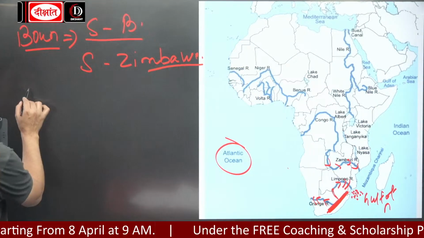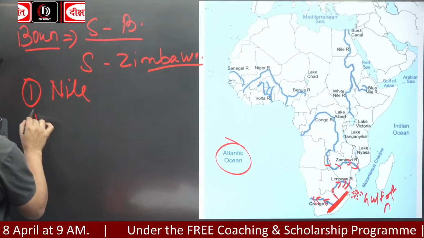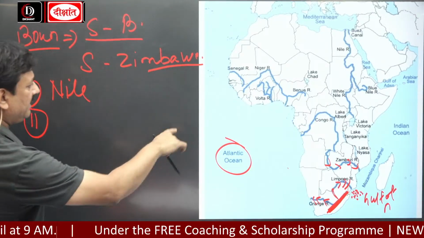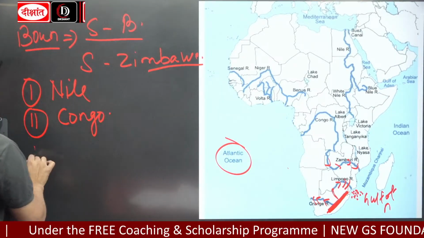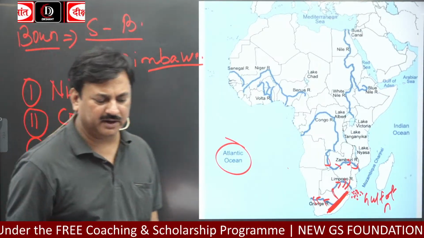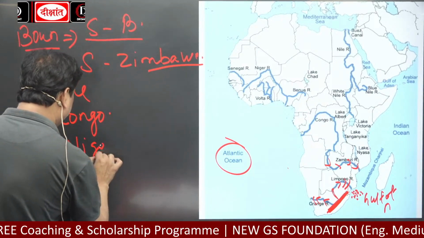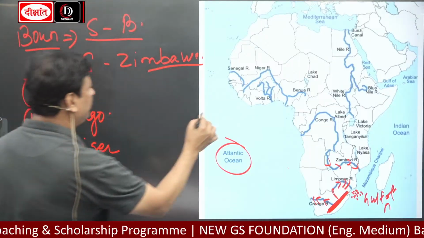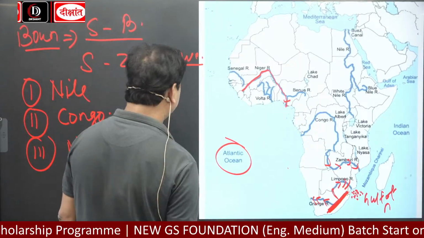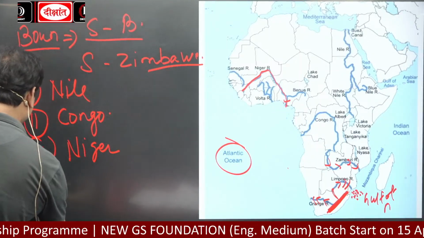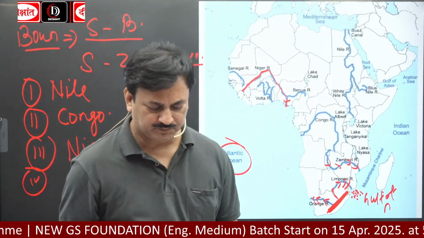The longest कौन सा है? River Nile is the longest. Second is River Congo or Zaire River. Third is River Niger. This is the River Niger. And fourth is Zambezi, the Great River.